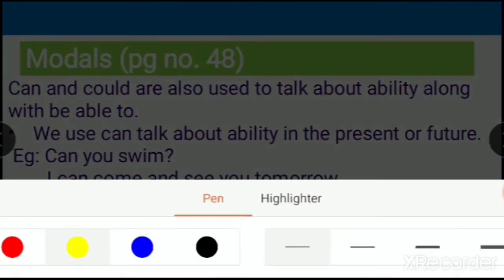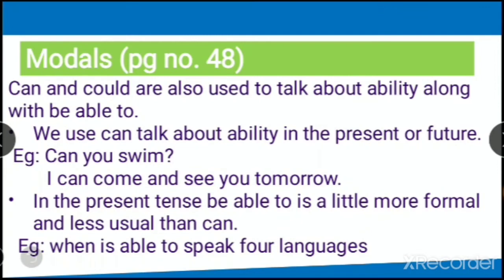What is ability? Ability means when someone is able to do something. Ability, can do something, right? So can and could are used to talk about ability along with be able to.